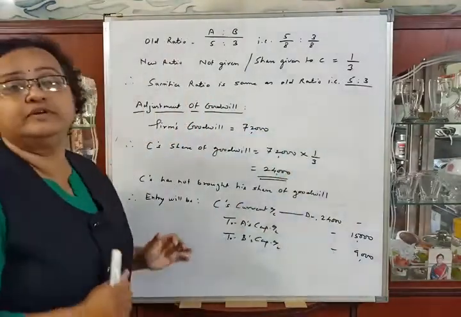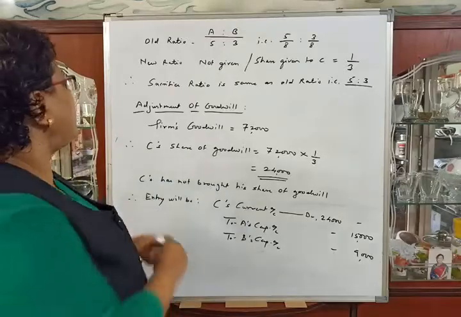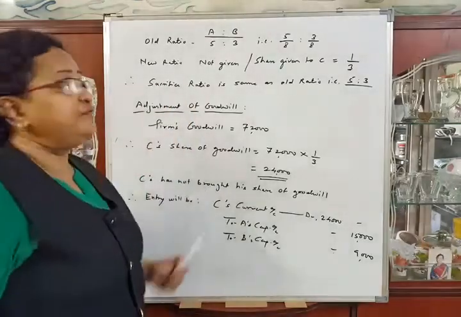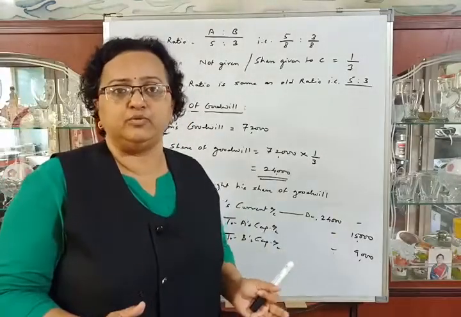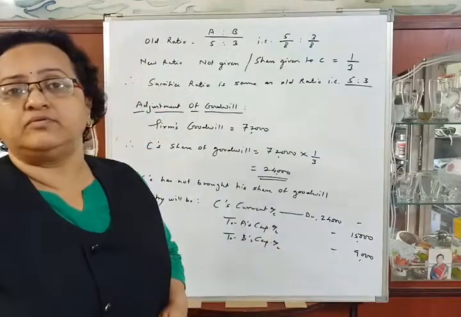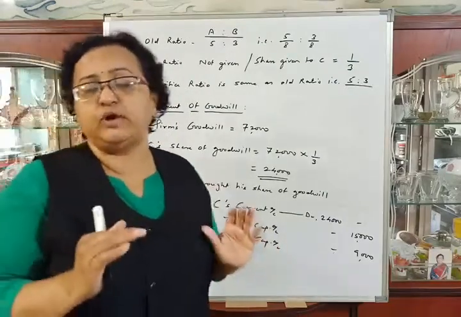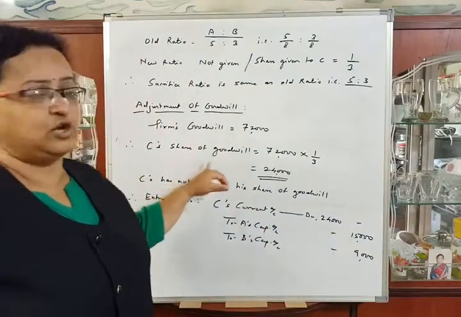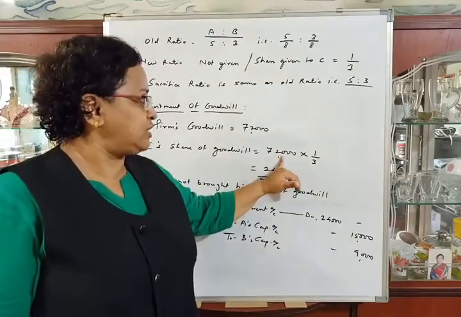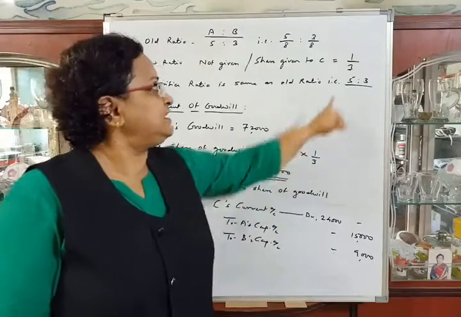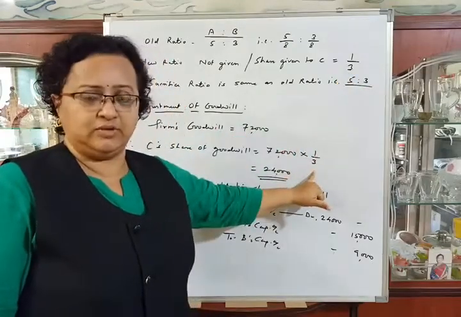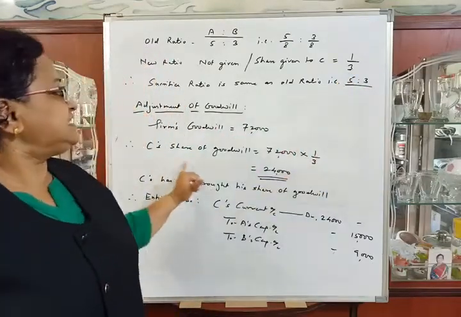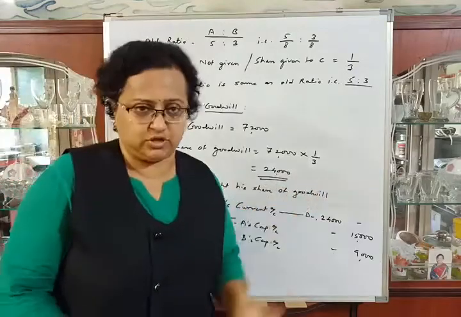Now we will calculate goodwill, adjustment of goodwill. Firm's goodwill is given in the problem rupees 72,000. From that goodwill we have to calculate C's share of goodwill. So C's share of goodwill is equal to 72,000, that is firm's goodwill, into his share 1/3. So C's share of goodwill is rupees 24,000.